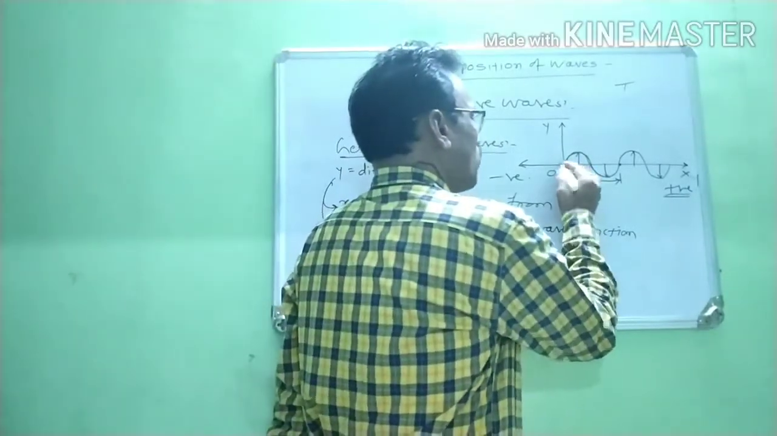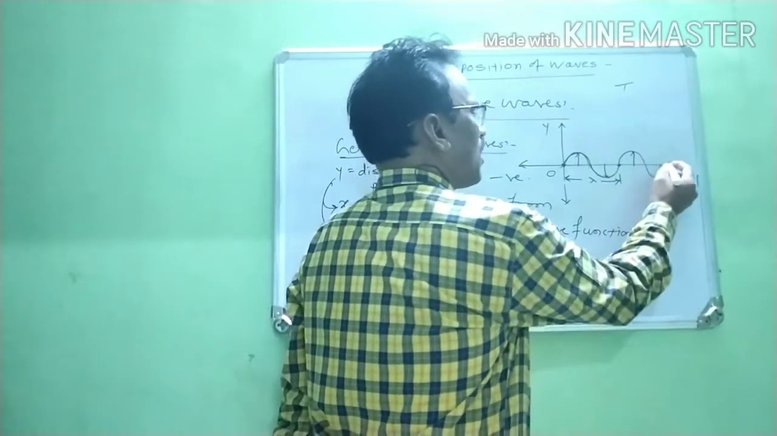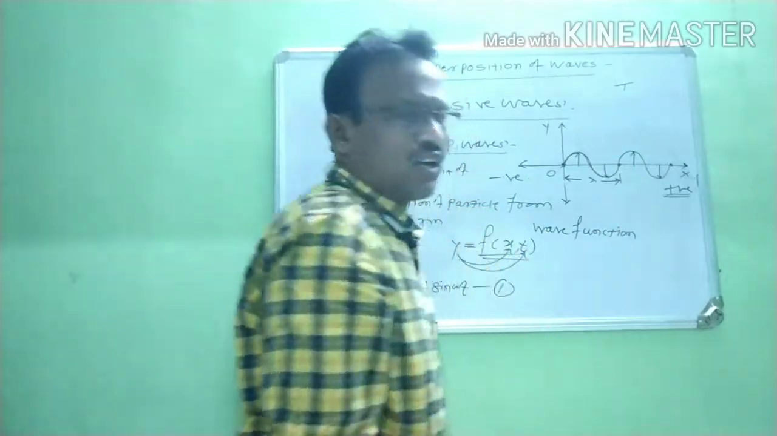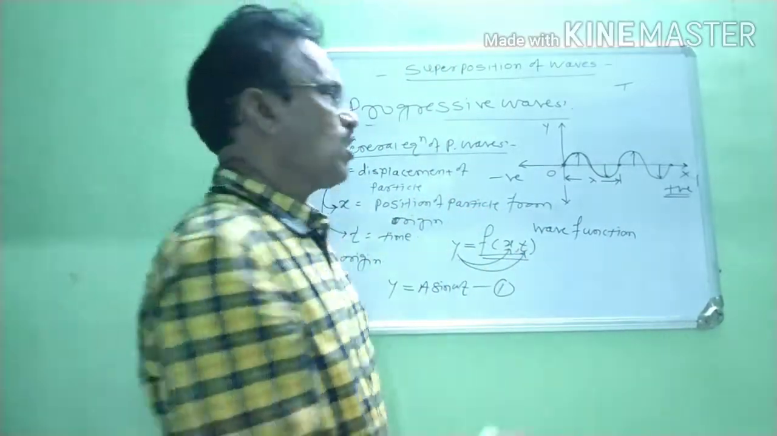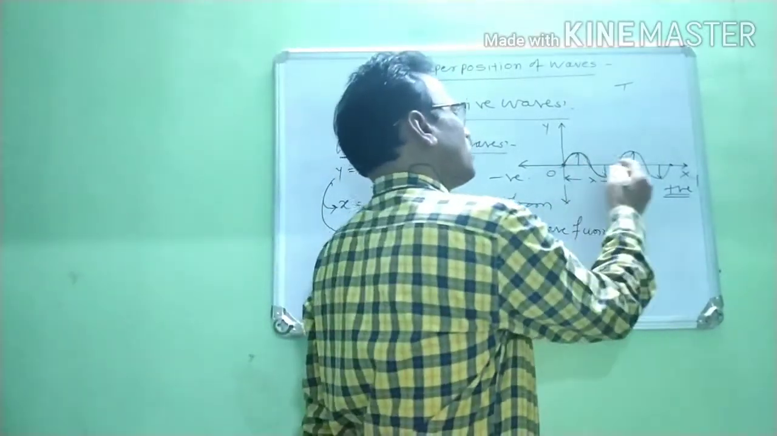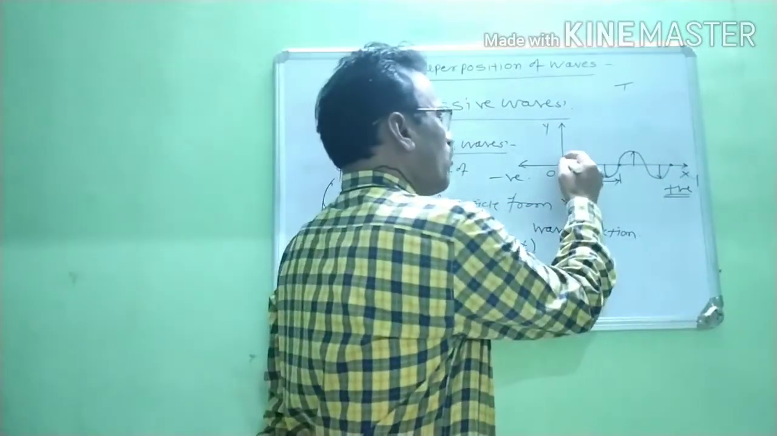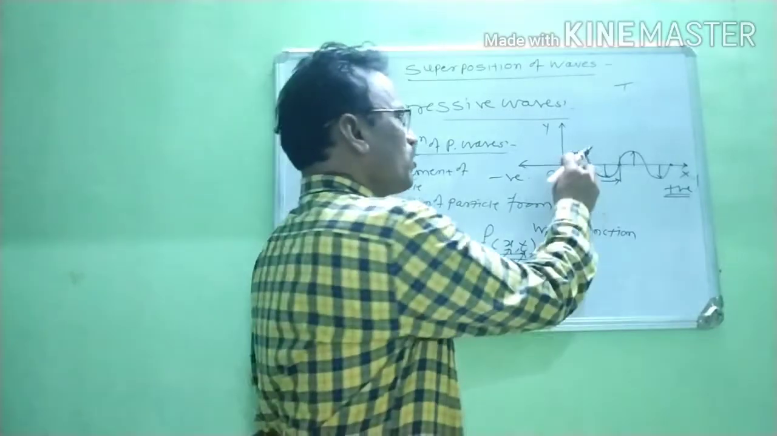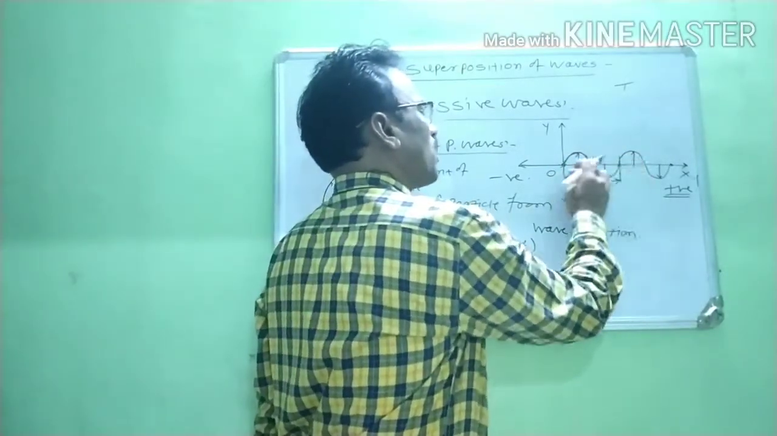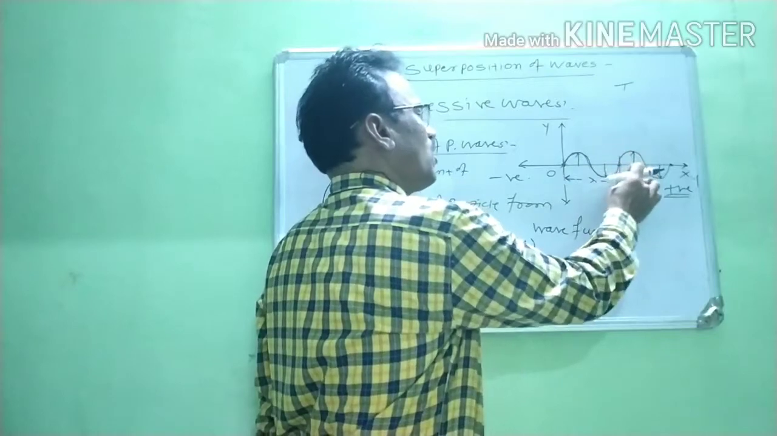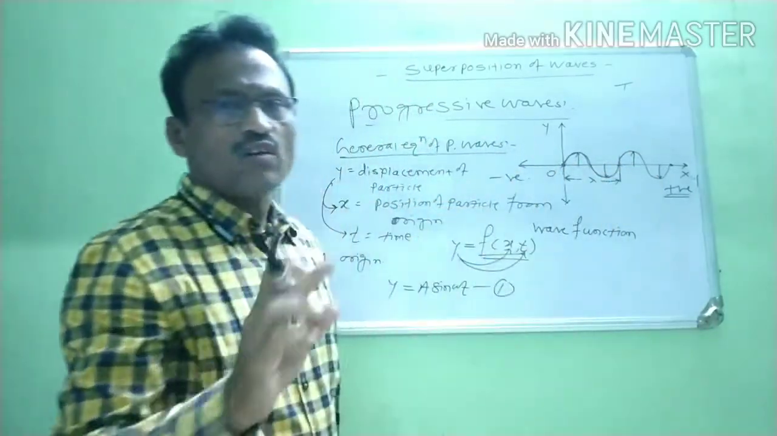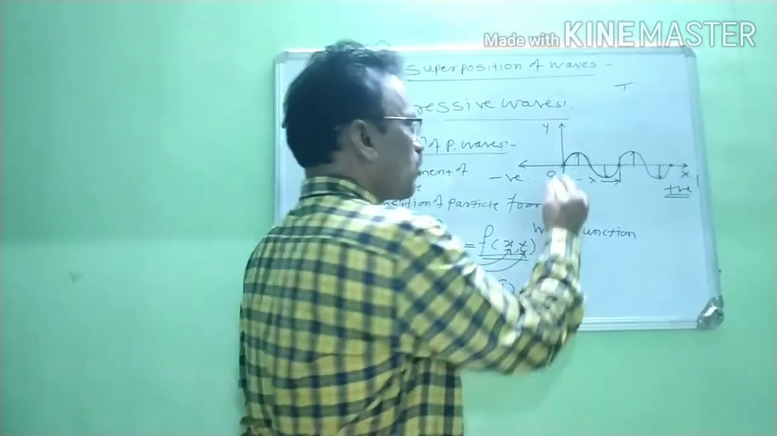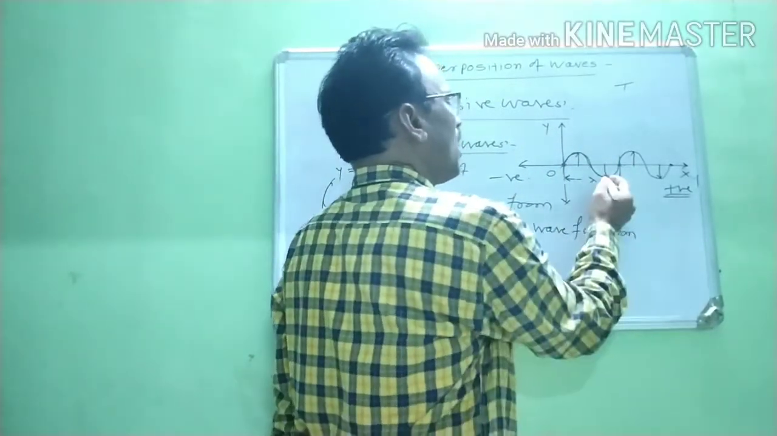Therefore, we know that this is one particle, this is the second particle, and this is the third particle. These three particles are in the same phase. When we consider two successive particles which are in the same phase, the distance between them is always equal to the wavelength of a wave. It is denoted by the symbol lambda. Therefore, the distance between these two particles is lambda.